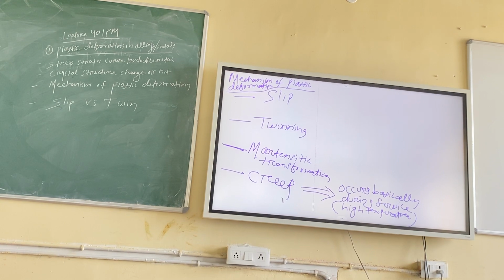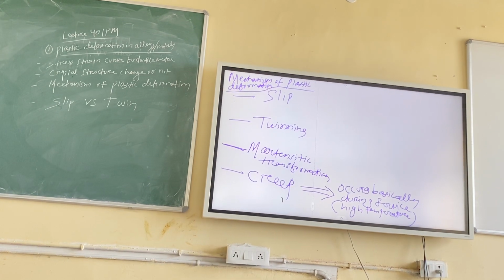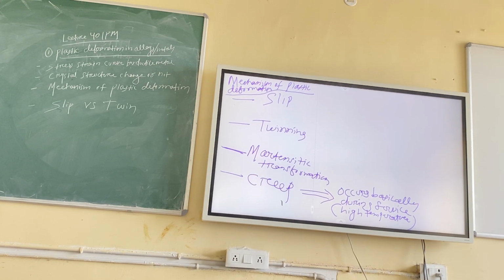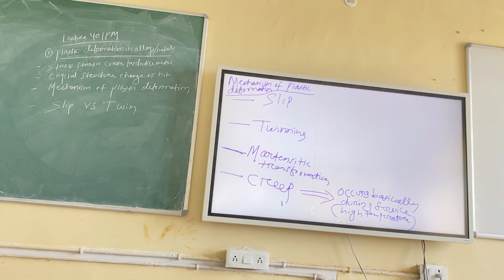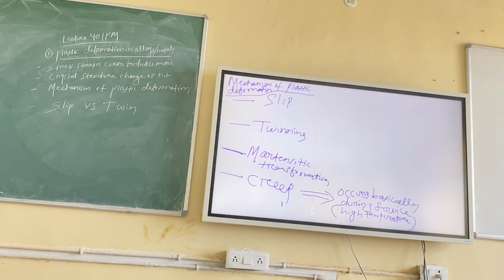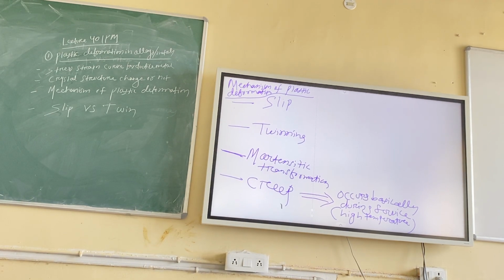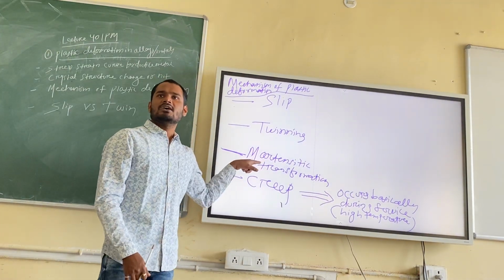Suppose you have a tube which is carrying very high temperature steam. It may fail after 30 years, but you will not know when it will fail. It may fail at 15 years, but it will not fail in 1 hour, 2 hours, or some 10 years or 5 years. It may take 30 years, 40 years. It will fail. The failure mechanism is the creep. Is it okay now? Okay, next is Martensitic transformation.